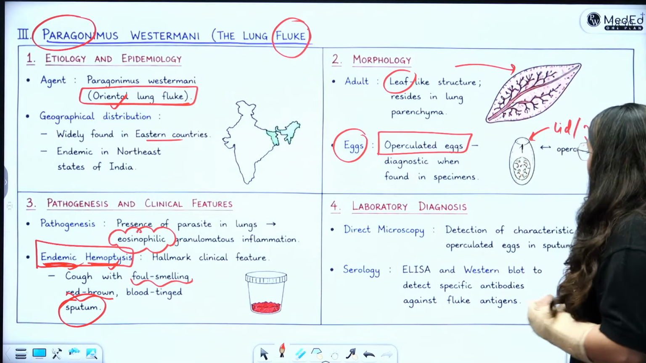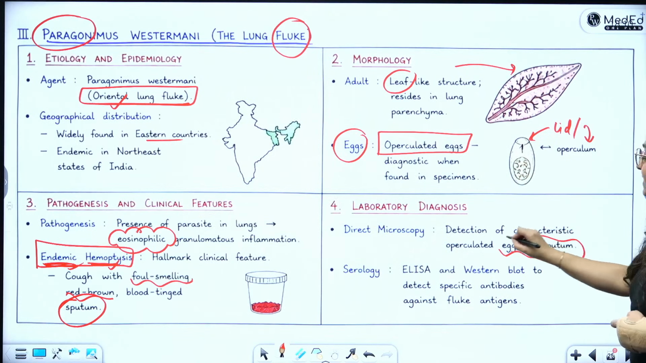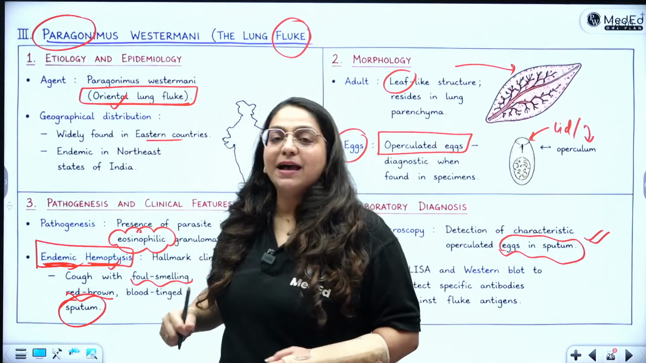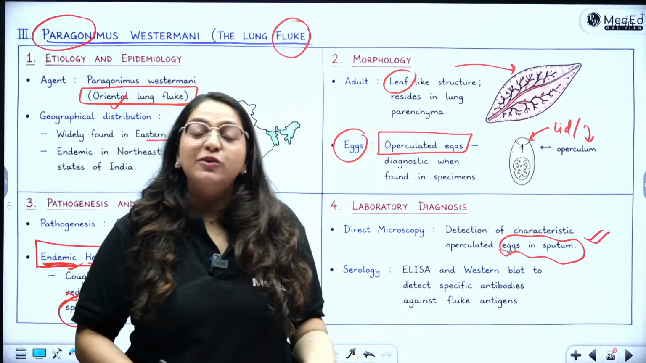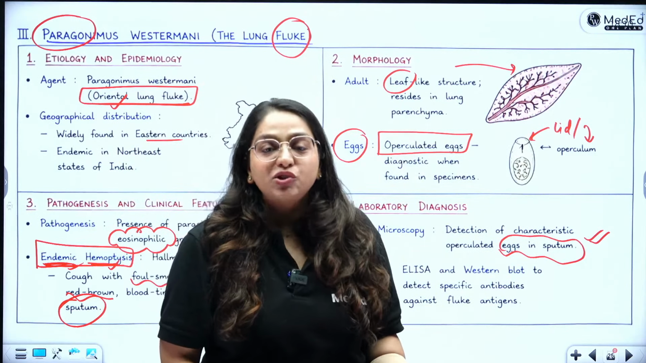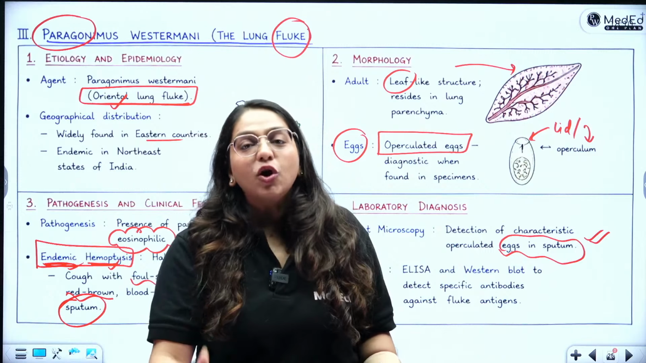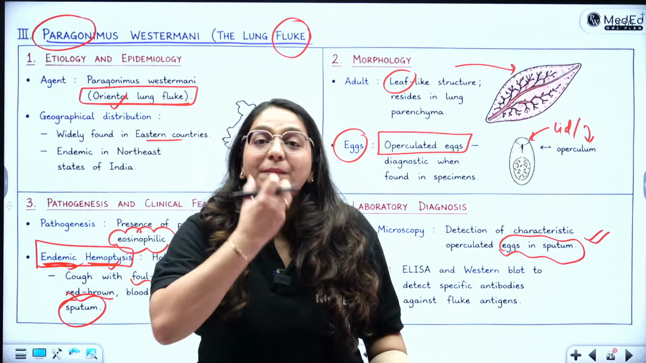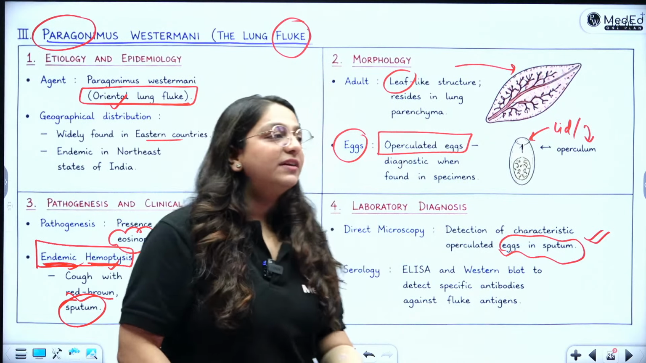For lab diagnosis, you will find the eggs in the sputum, guys. Please, while writing fast in the exams, don't write egg in stool, because you're so used to writing about eggs in stool in parasites that you forget you're talking about a lung fluke. Where will the eggs of the lung fluke come? They will come in the sputum. They have nothing to do with the feces.